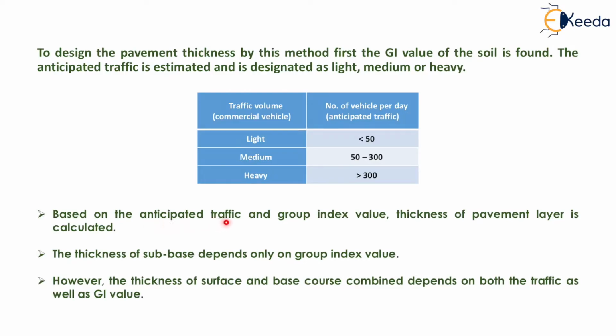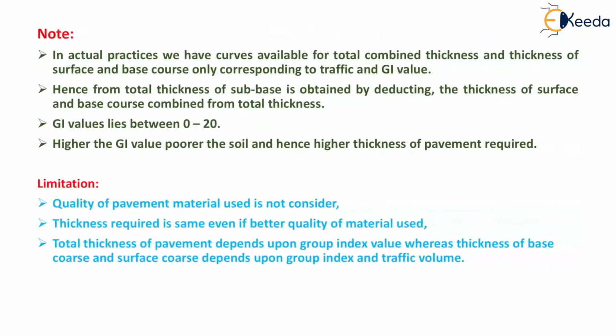Based on the anticipated traffic and group index value, thickness of pavement layer is calculated. The thickness of subbase depends only on group index value. However, the thickness of surface and base course combined depends on both the traffic as well as the group index value. Now note is written here, in actual practice we have curves available for total combined thickness and thickness of surface and base course only corresponding to traffic and the group index value.